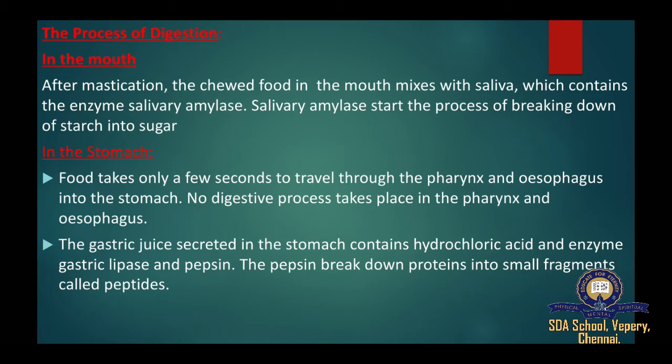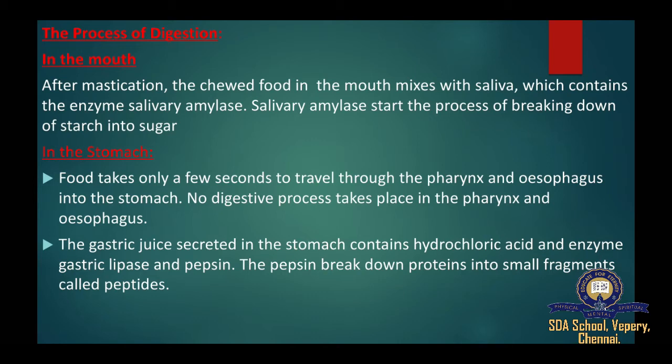During this process, proteins are converted into amino acids, carbohydrates are converted into simple sugars, and fats are broken down into fatty acids and glycerol. Many digestive enzymes and hormones act on food at various stages during the process of digestion.